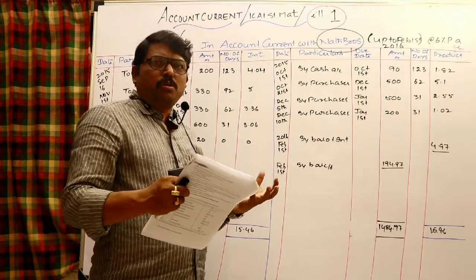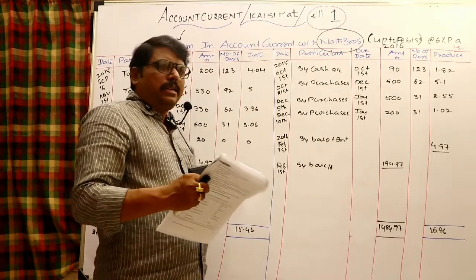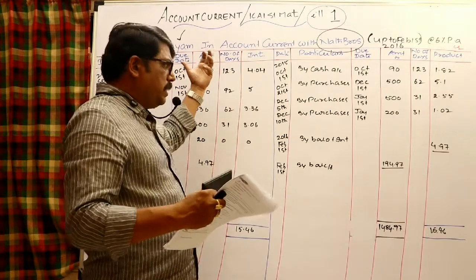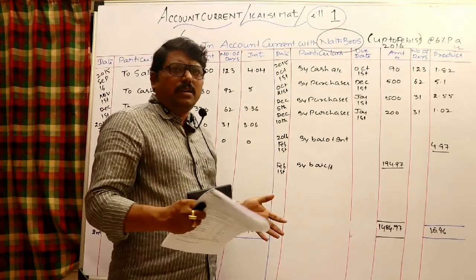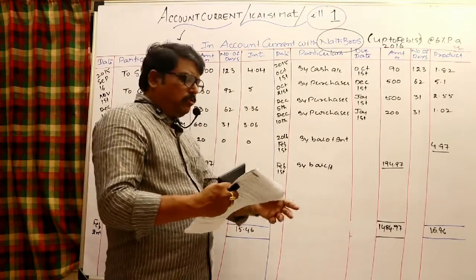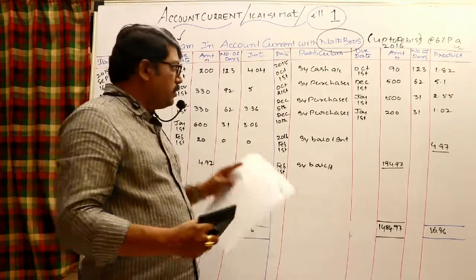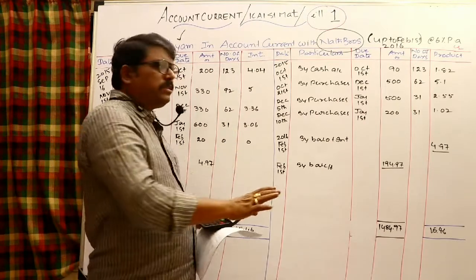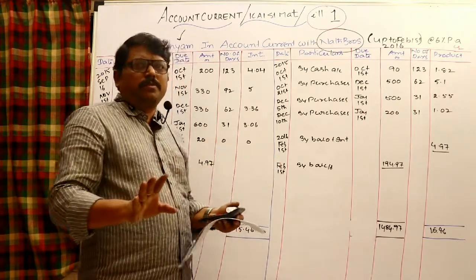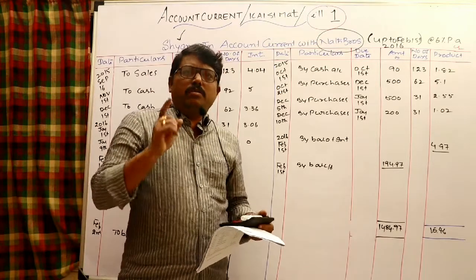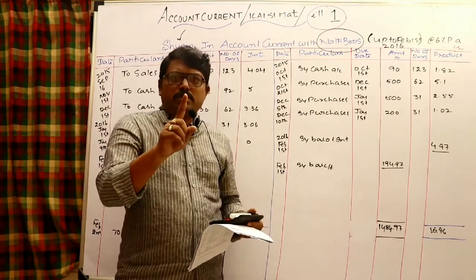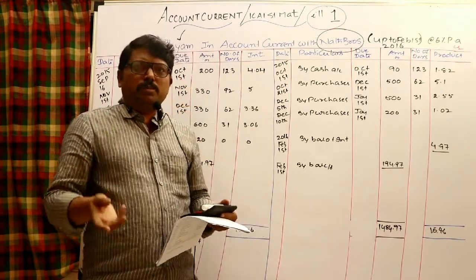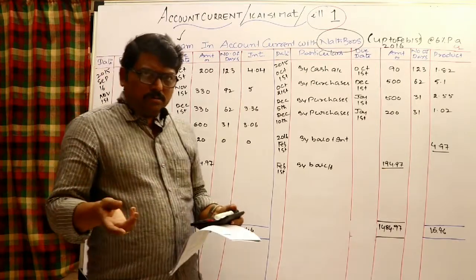So here debit interest is more and the receivable from Sham is more. At the end I have to write Sham to interest. Interest is my income. Net of the balance, I want to make Sham a debtor. After writing this, simply balance the amount column, that's all. So this is the interest tables method. If you work it out by the products method, you will get the same interest and the same balance, everything is the same. But if you go for the products method, we need to calculate interest only once, not this many number of times. Let us see how to calculate interest in the products method, and we can discuss that tomorrow. Okay, bye.